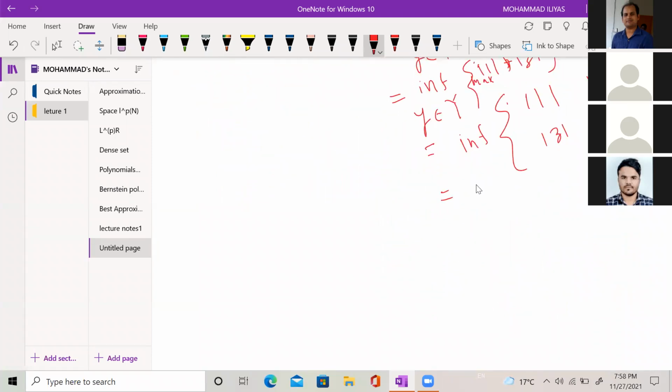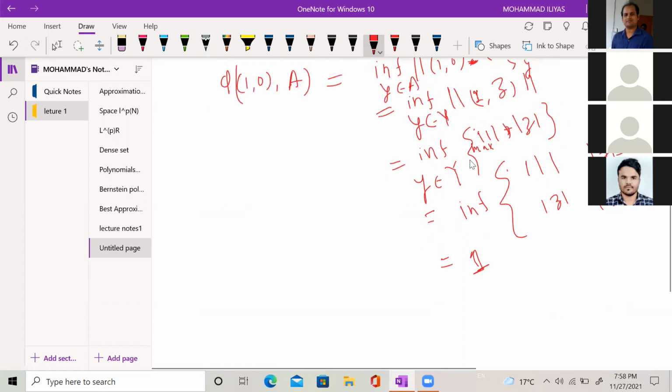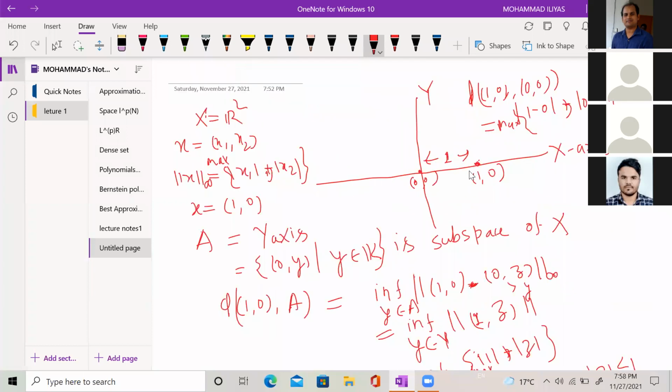Infimum will be 1. So this means that the distance between this point (1, 0) and the subspace A, that is the y-axis, is 1. So I need to find some point from this subspace which is at a distance 1. One can say that this point (0, 0) is at a distance 1. So (0, 0) is one best approximate to the point (1, 0).